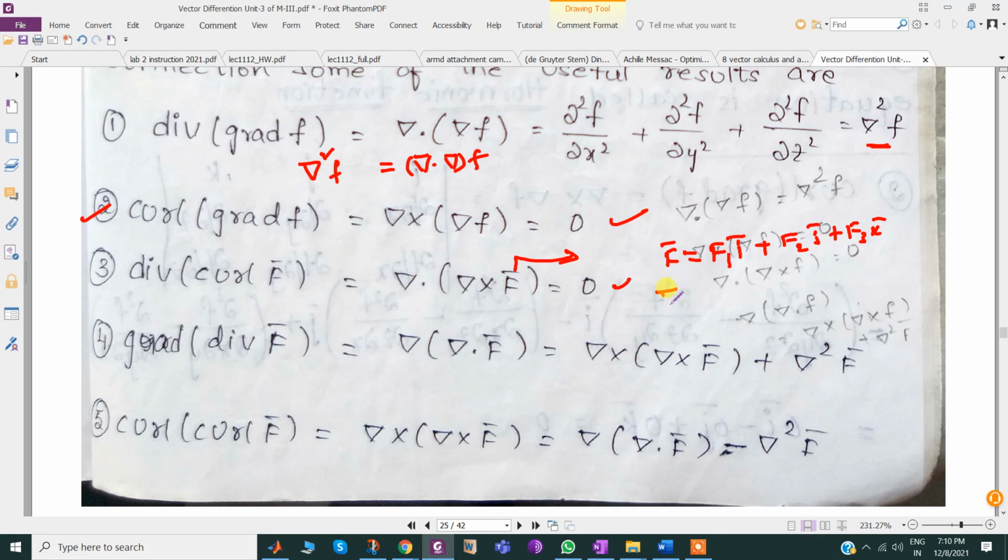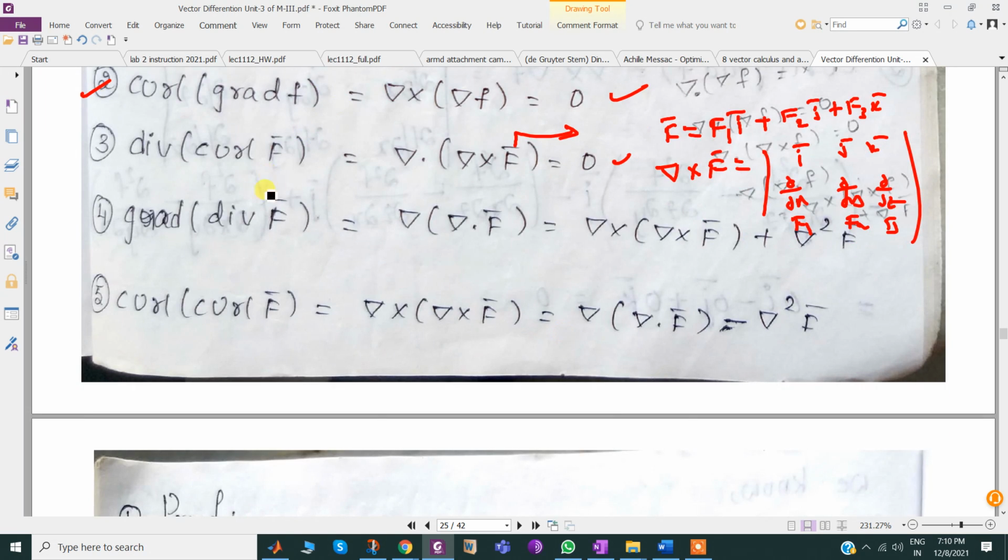Then first compute del cross f bar, which is a determinant with i bar, j bar, k bar; first row del, so dou by dou x, dou by dou y, dou by dou z; next f1, f2, f3. Then simplify that, use the dot product, and we will get 0.